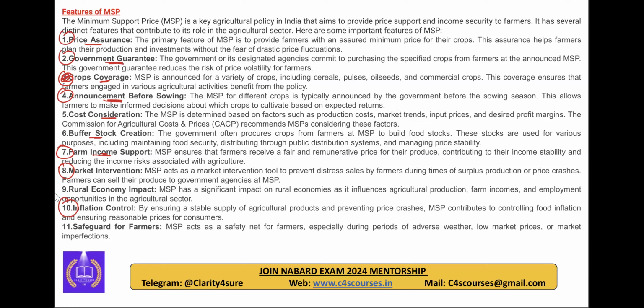First is price assurance. I think nobody has a doubt about how it is assuring and supporting the farmers: the government is giving a guarantee. Second point, there should be no doubt about this either. This is a feature of MSP. The third point you can remember is that it is pre-announced. The fourth point is that it is farm income support; we are definitely giving support to farmers. It is a market intervention because it is a marketing tool. We procure from the farmers, and it has some inflationary control also.